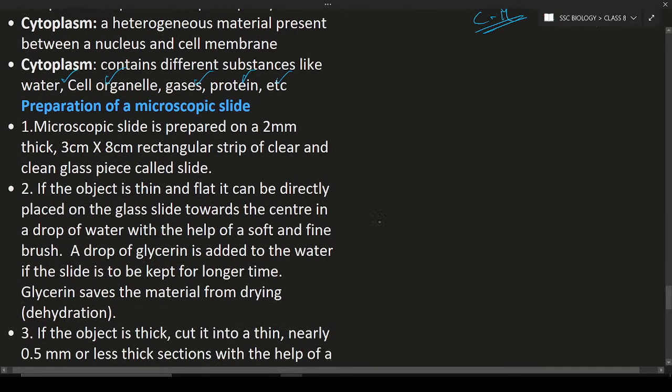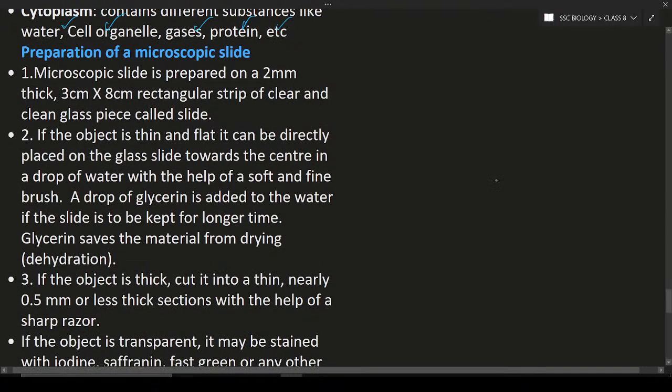Okay. Next one will be the preparation of a microscopic slide. How do you prepare the microscopic slide? First point: the slide is prepared on a 2 mm thick, 3 centimeters by 8 centimeters rectangular strip, a clear and clean glass piece called a slide. So this is the slide. The size is 3 centimeters and 8 centimeters, with 2 millimeters thickness.